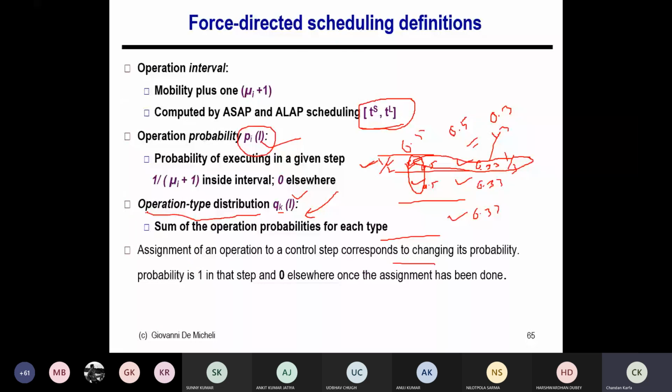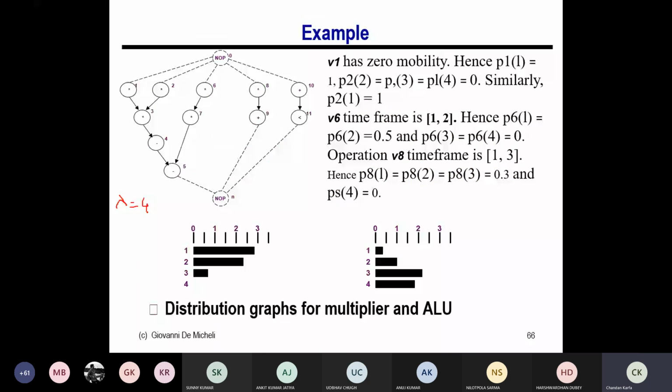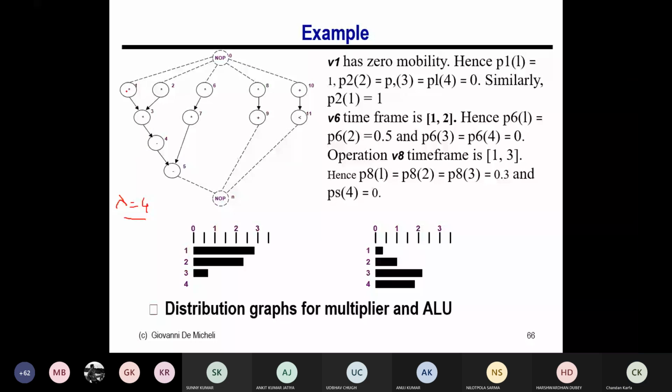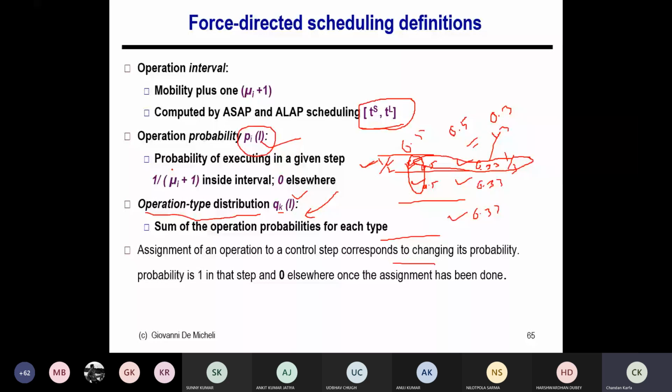So I have lambda equal to 4. I know what that operation interval is. For this node the interval is basically 0, right? The TLAP and TLAP values are both basically 0, and this is also 0, because I know they are going to be scheduled in the same time step given lambda equal to 4.